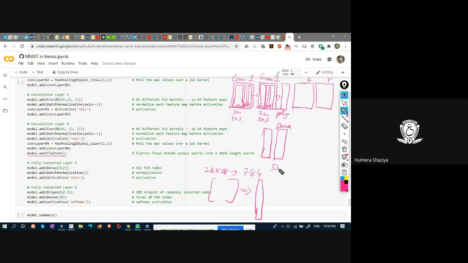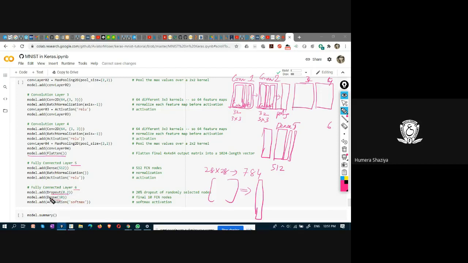The dense layer has 512 nodes, followed by batch normalization, then activation. The dense layer is also known as a fully connected layer. You have fully connected dense layer 1 and dense layer 2, numbered here as 5 and 6. And here, if you observe, there is a dropout of 20%.